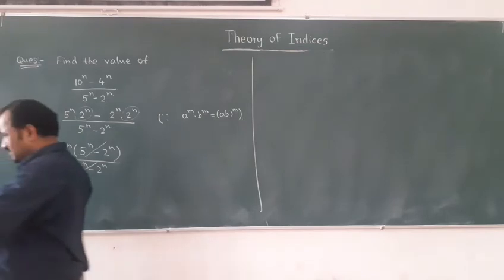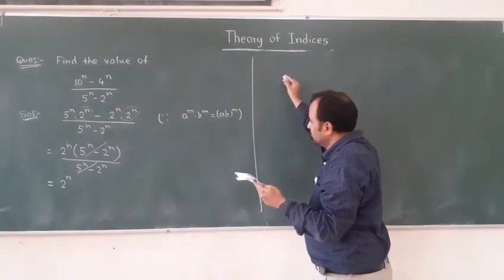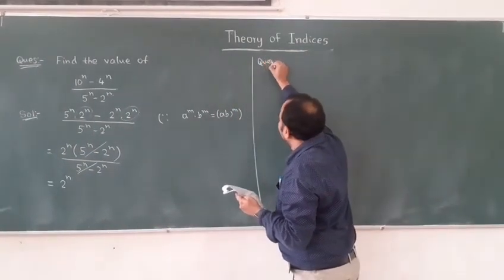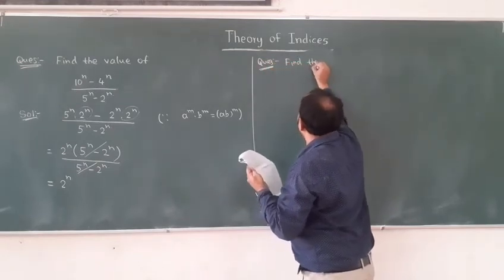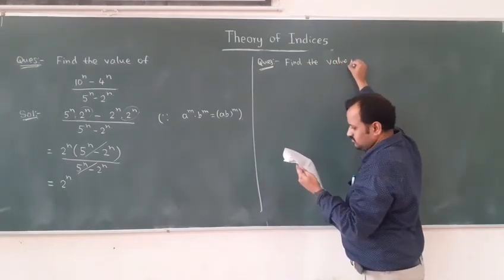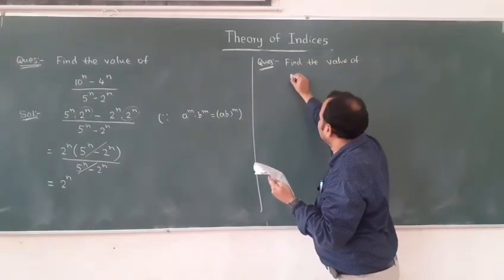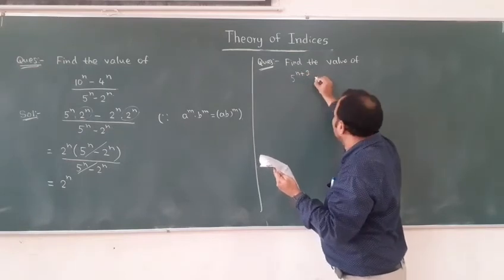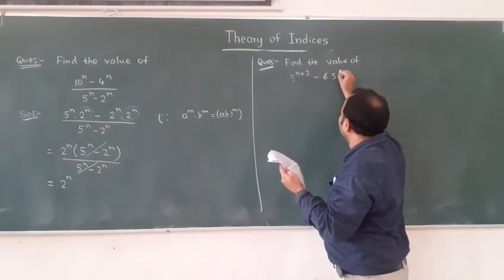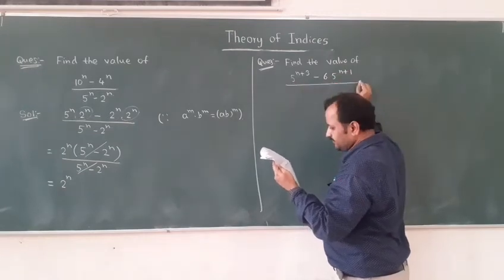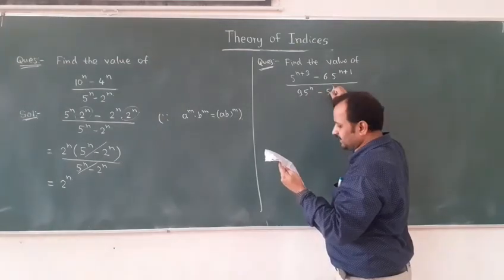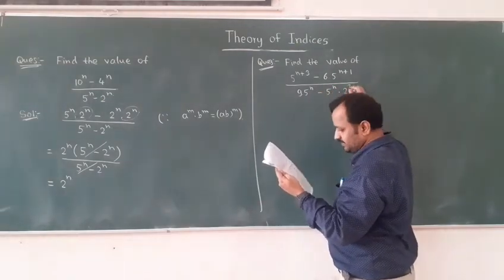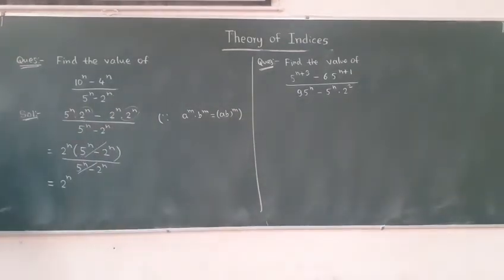Find the value of 5 to the power n plus 3 minus 6 into 5 to the power n plus 1 divided by 9 into 5 power n minus 5 power n into 2 square. We have to find the value of this.